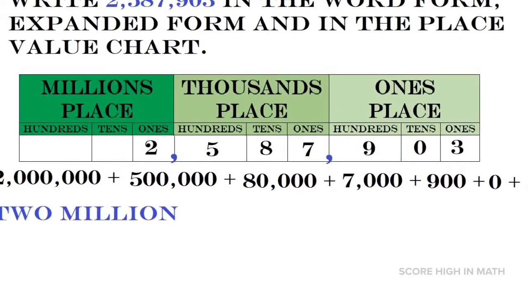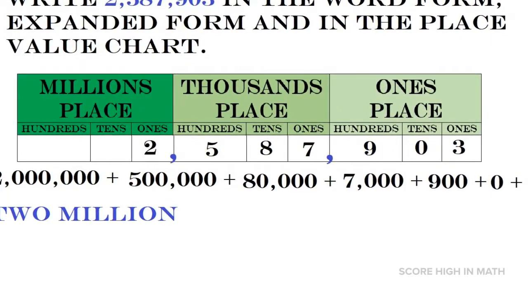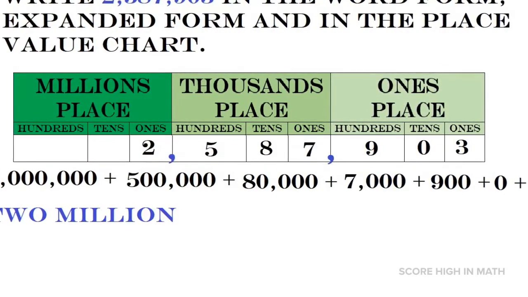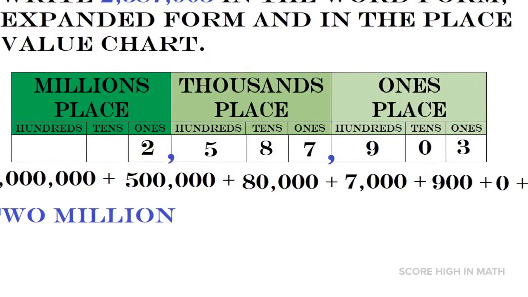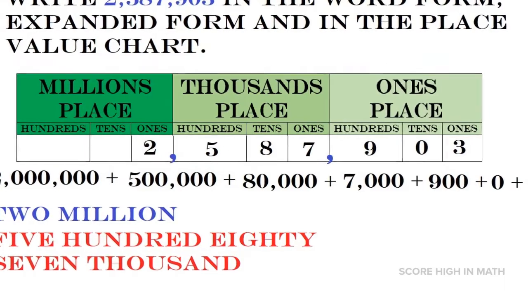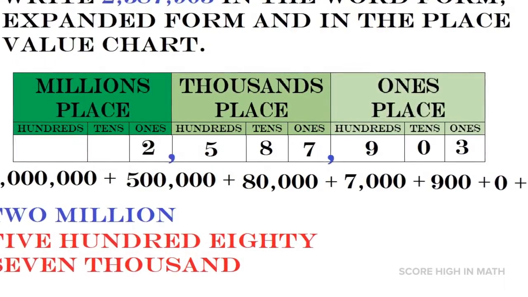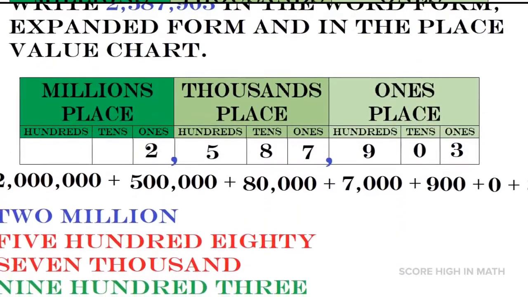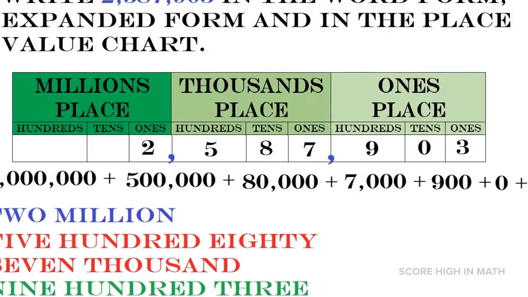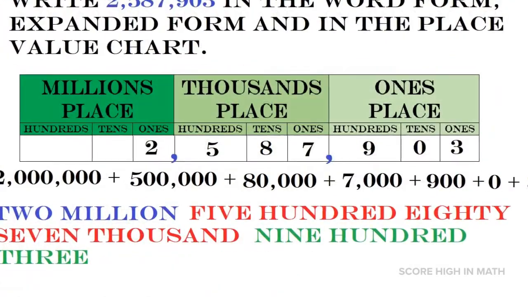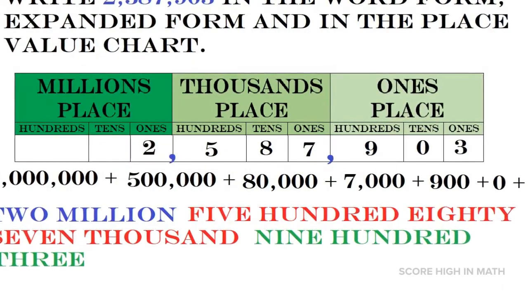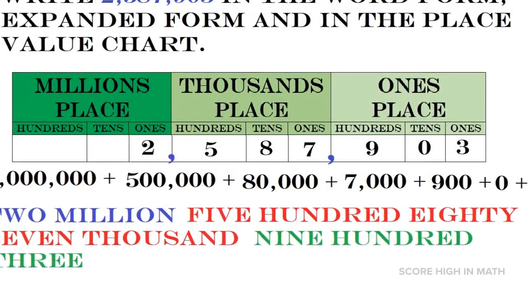To write it in the word form, we are going to consider the 3 columns: the millions place, thousands place, and ones place. So the first column, which is the millions place, we're going to write 2 million. On the second column, which is the thousands place, we are going to write 587,000. And on the last column, which is the ones place, we are going to write 903. Now we can put them all together in the word form: 2,587,903. It is easy.